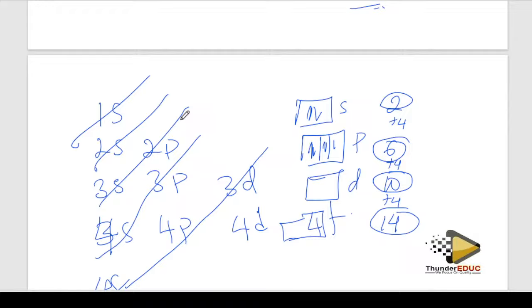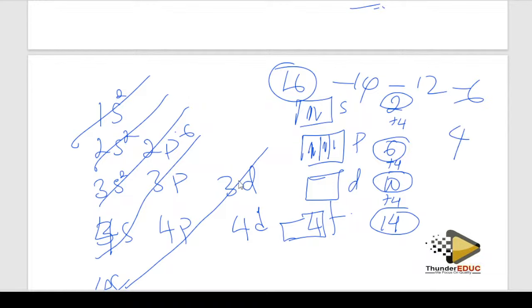Using this, the first shell is going to be 2. So it's 16, minus 2, now 14. There's going to be another 2, which leaves 12. Another is going to be 8, so it's going to be 6 now. It's going to be 2, so it's going to be 4. Meaning that it is in period 3, group 4.